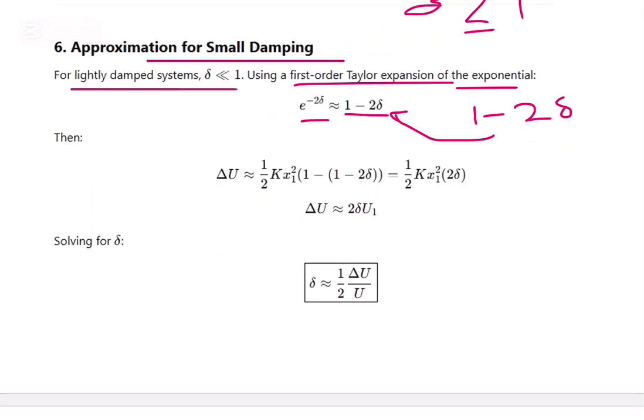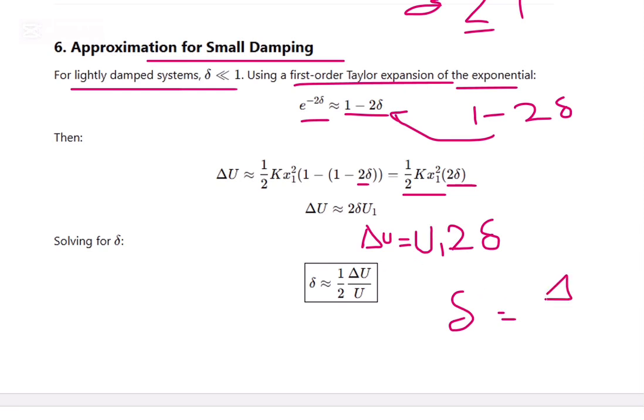Then we have delta U as half into k into x1 squared into 1 minus e power minus 2 delta, and instead of e power minus 2 delta we can write 1 minus 2 delta. So the 1 minus 1 gets cancelled, and the minus becomes plus, so it's 2 delta. So approximately half into k into x1 squared times 2 delta is coming. Half into k into x1 squared is nothing but the U1, right? So delta U is approximately U1 into 2 delta.